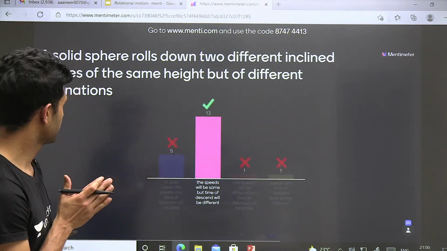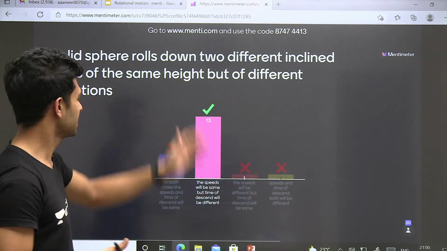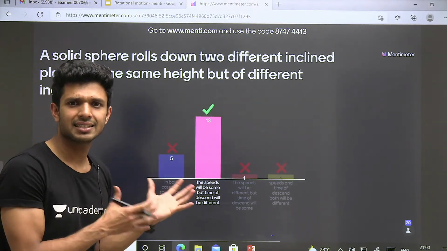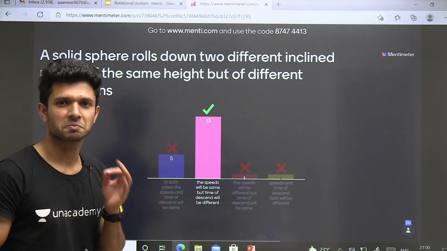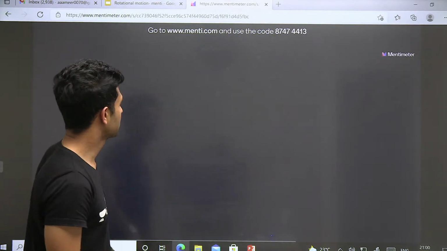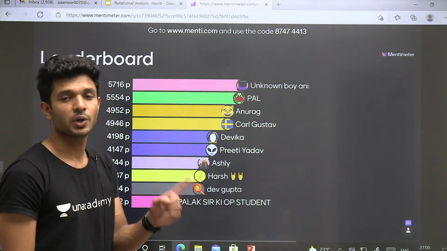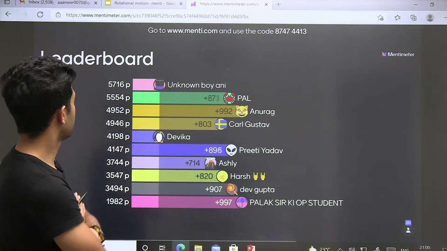Let's see how many of you. Good. If you all are giving these kind of tough question, actually this is a JEE question, you can say. It's a JEE question. If you are solving means must. Badhiya. So to all the 13, not to all the 13 students, to every students who have attended this quiz, congrats. And leaderboard pe kya hai? Let's see.